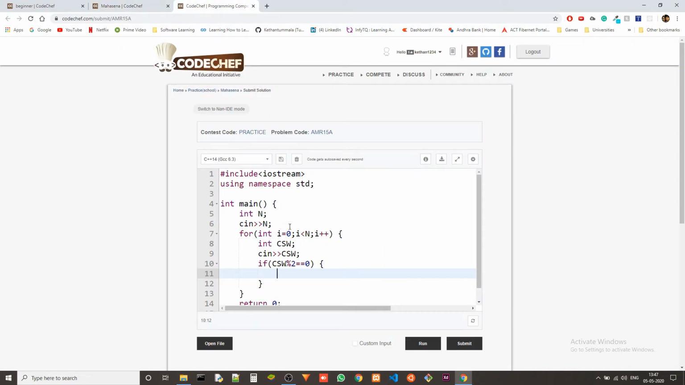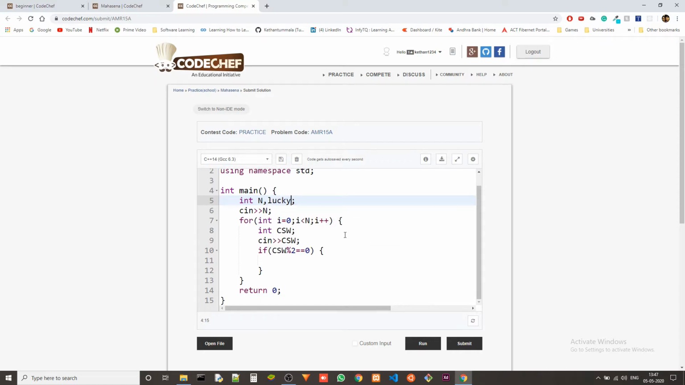So we have to keep a count of how many lucky soldiers there are. Along with n, we'll also need lucky. Lucky is 0 at first, because before seeing any soldier we can't say if he is lucky or not, right? When we see that a soldier has an even number of weapons, we increment lucky by 1, which means we have added this soldier as a lucky soldier.